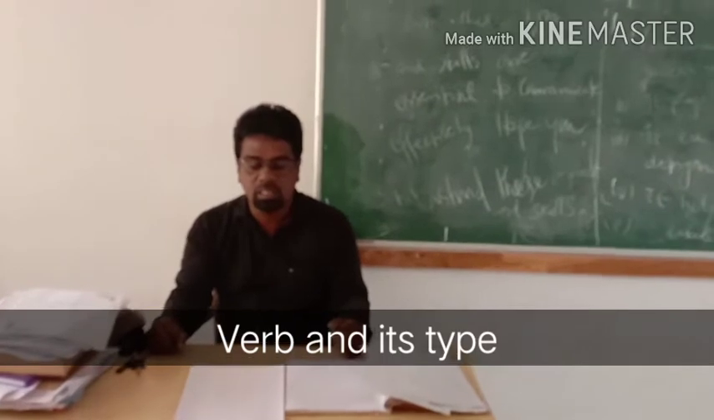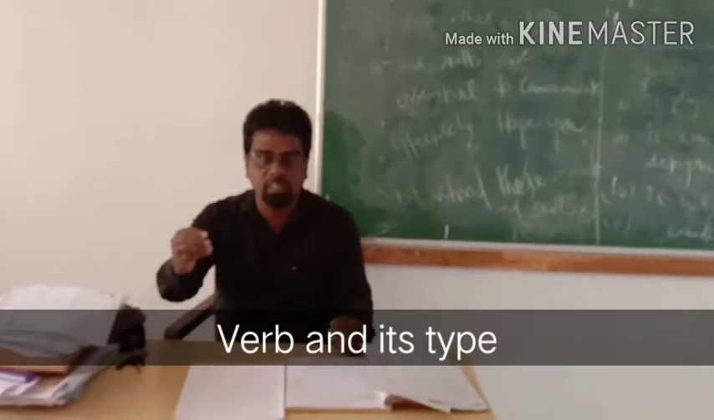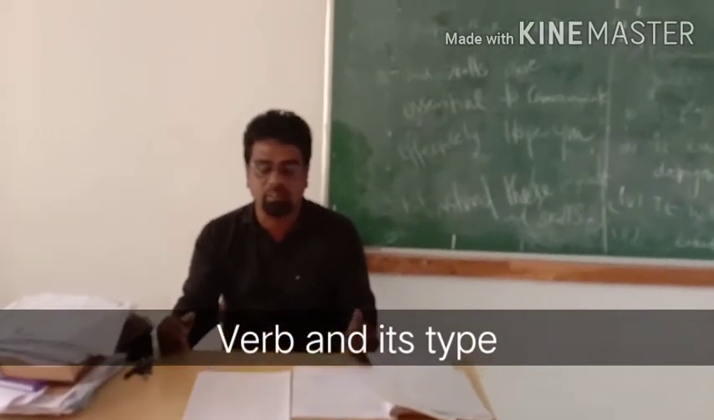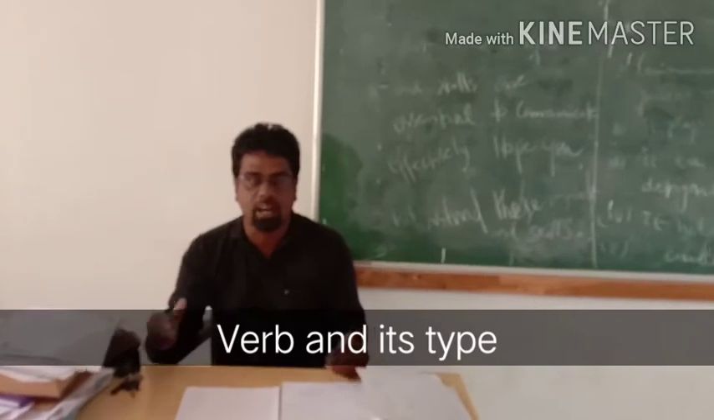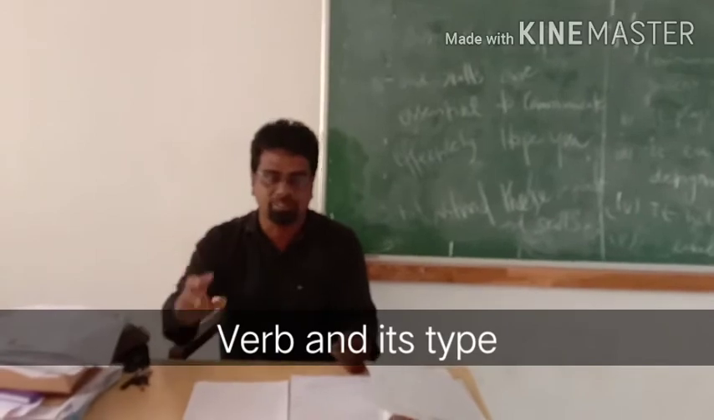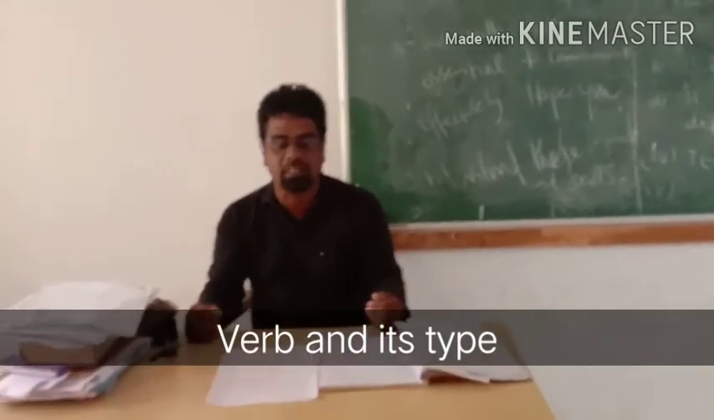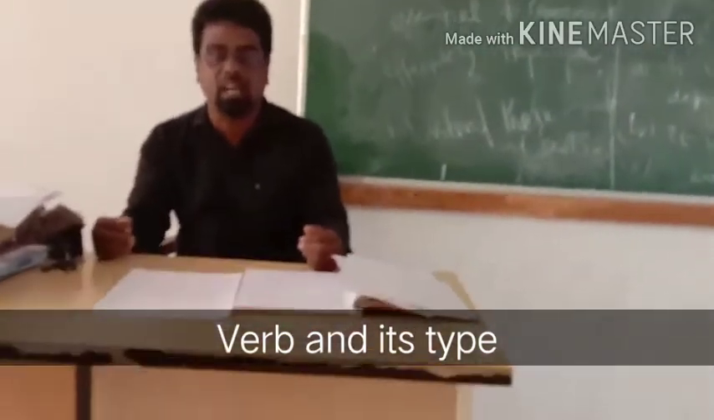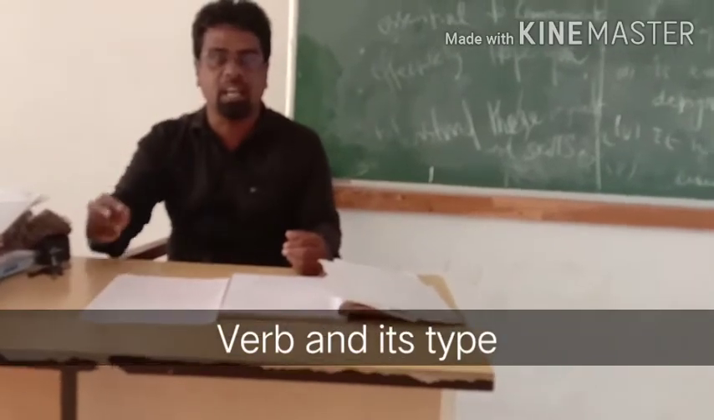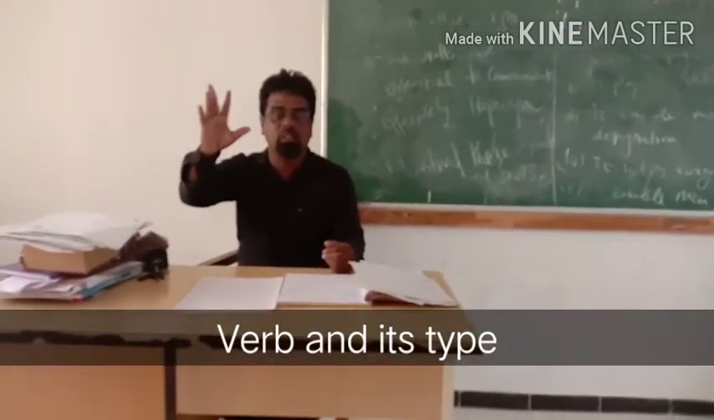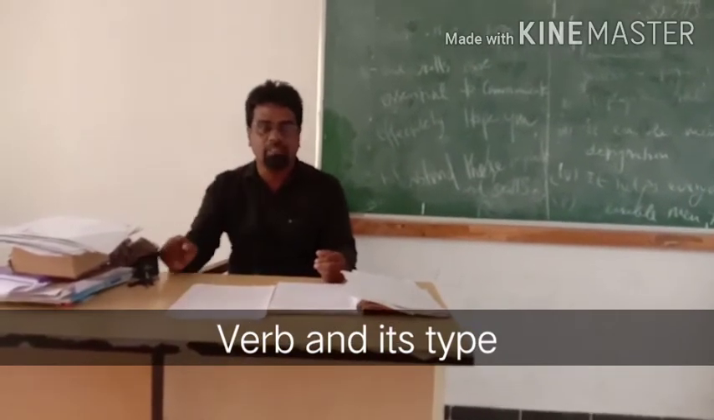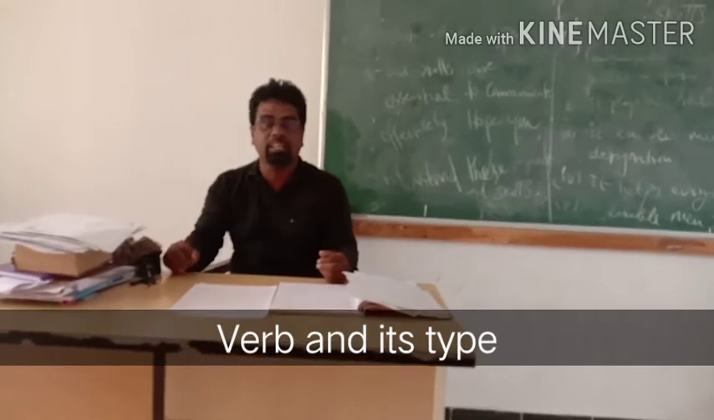She borrowed some books. She stands for subject, borrowed stands for verb, books stands for object. Suppose I do not mention books, she borrowed, it becomes an incomplete sentence. When it is an incomplete sentence, borrowed becomes an intransitive verb. When it is a complete sentence, borrowed becomes a transitive verb. When there is an object, it becomes a transitive verb. When there is no object, it becomes an intransitive verb.